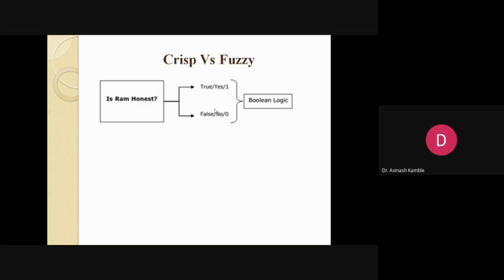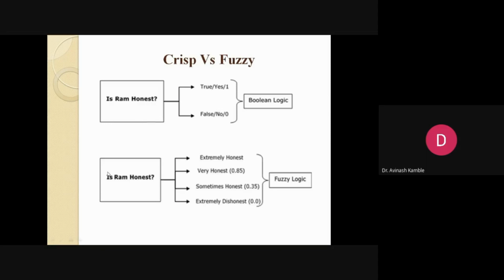So in this situation, I may be required to take the name of a particular person. Instead of Ram, can I replace it here with Vikram? Is Vikram honest? Extremely dishonest? Sometimes honest? Very honest? Extremely honest? Hello? Sir, extremely sounds good, sir. Extremely sounds very nice, but this depends on the situation.